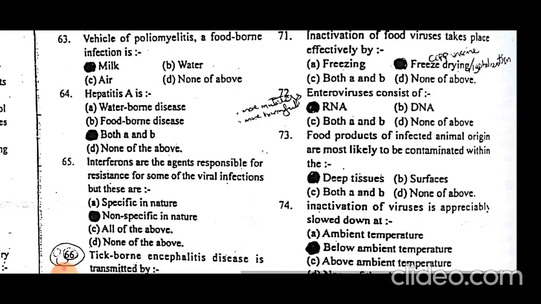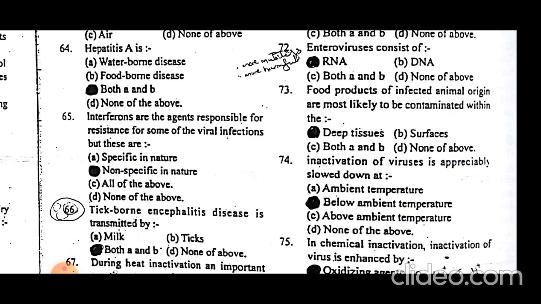Food products of infected animal origin are most likely to be contaminated within the deep tissues. Animal origin food is deeply contaminated.